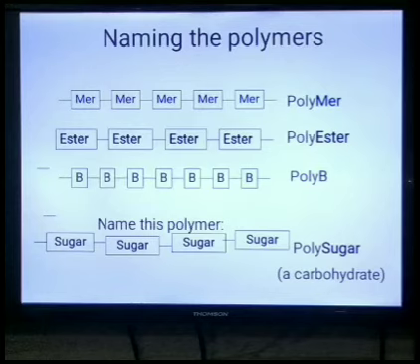Next slide, naming the polymers. How to name the polymers? See here, polymers are named by using the prefix poly followed by the name of the repeating unit. See here, these all are the repeating unit.